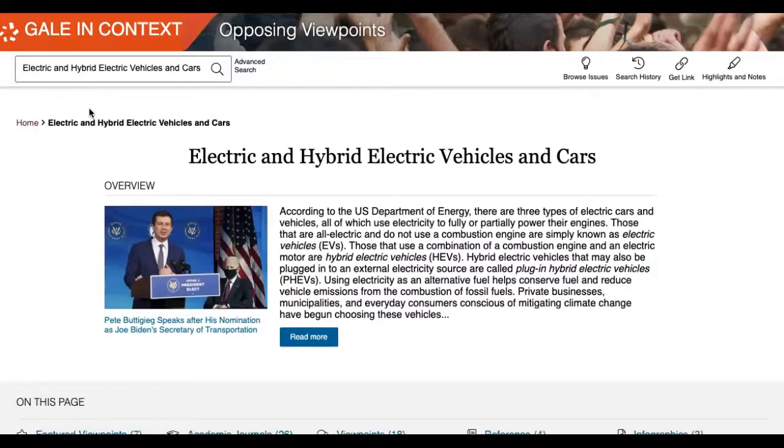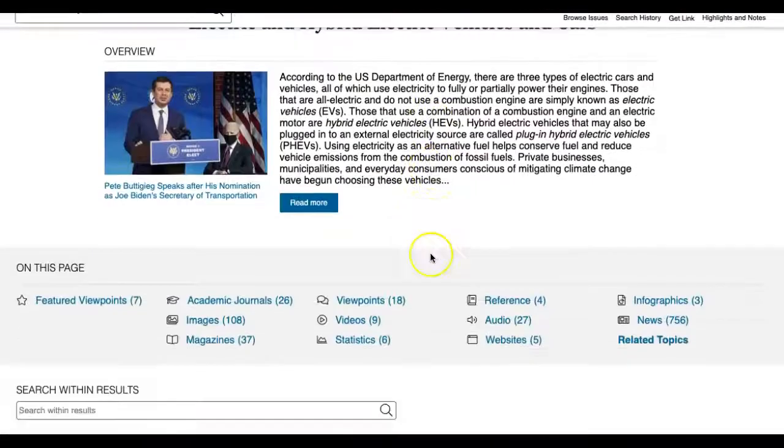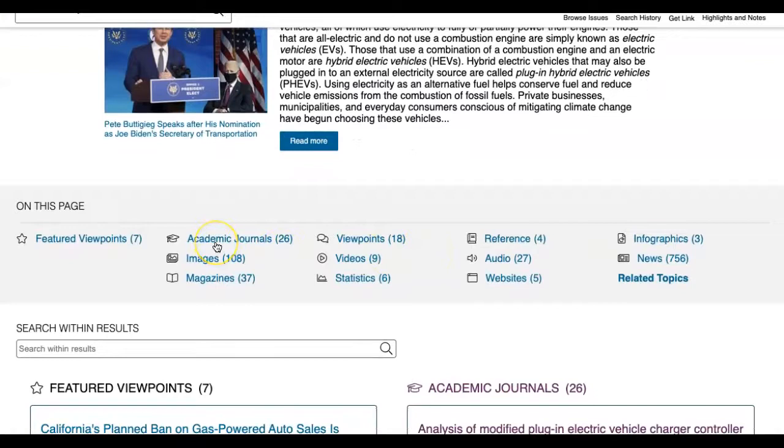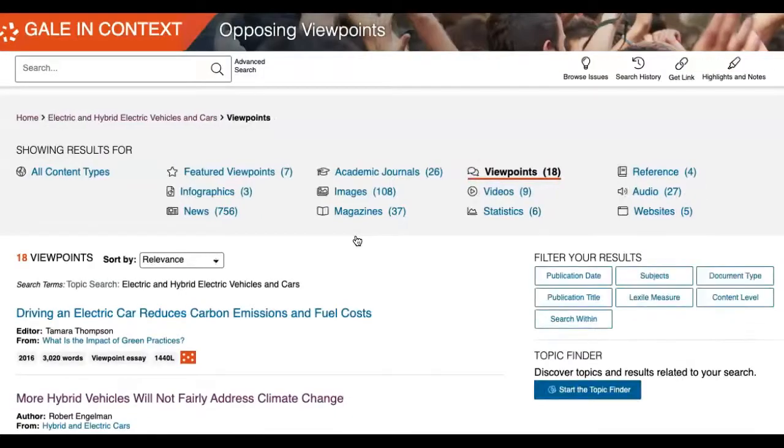Opposing Viewpoints includes different types of sources: academic journals, images, statistics, news articles, and viewpoints. Viewpoints are opinion pieces. Sources take a position and argue a particular perspective.